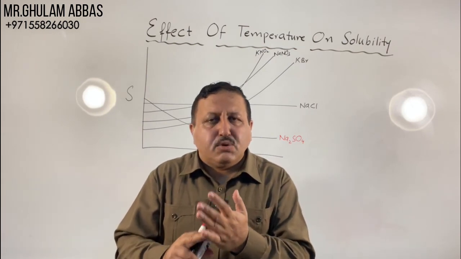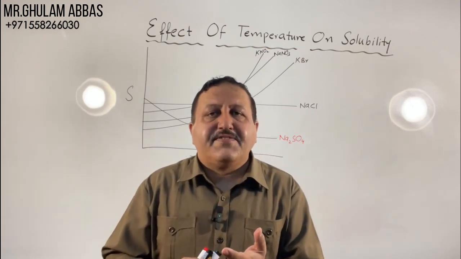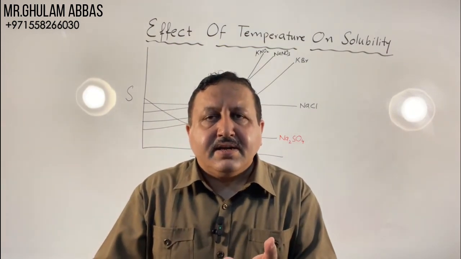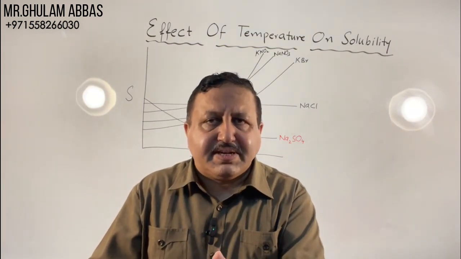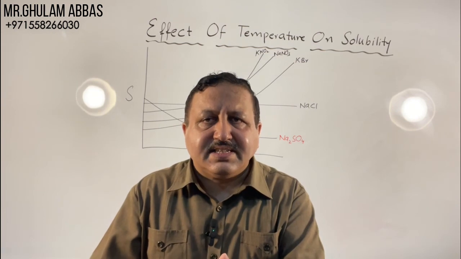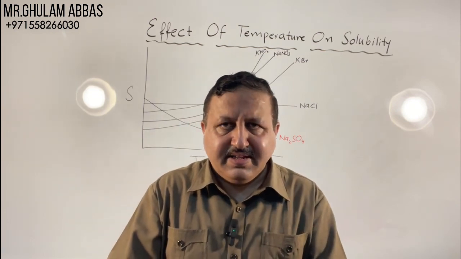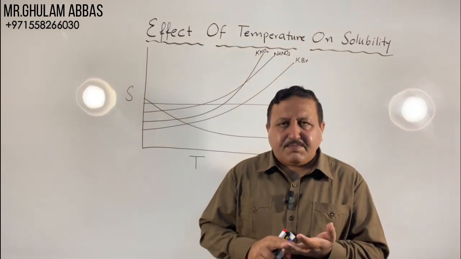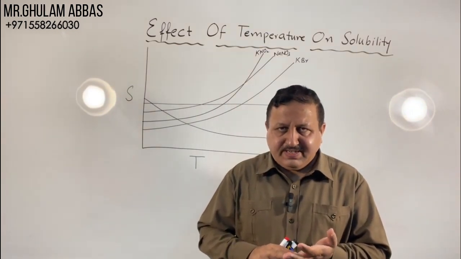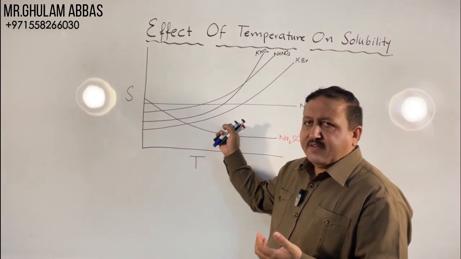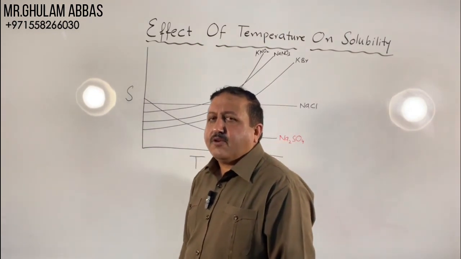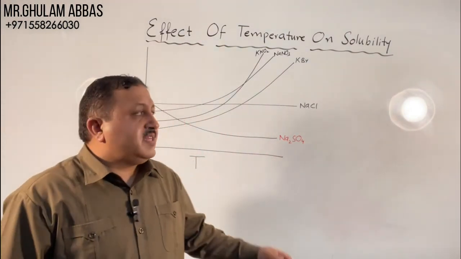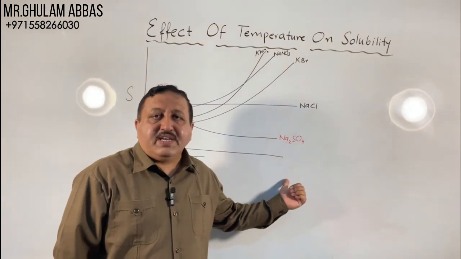So we can conclude that the solubility of gas in liquid decreases with increase in temperature and increases with decrease in temperature. This is the concept of the effect of temperature on solubility, and these curves which are drawn between solubility and temperature are called solubility curves.